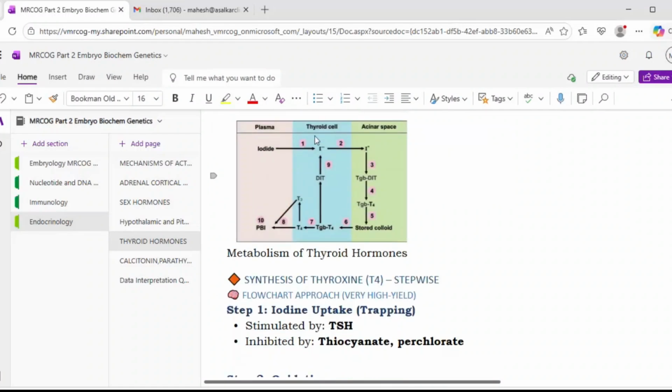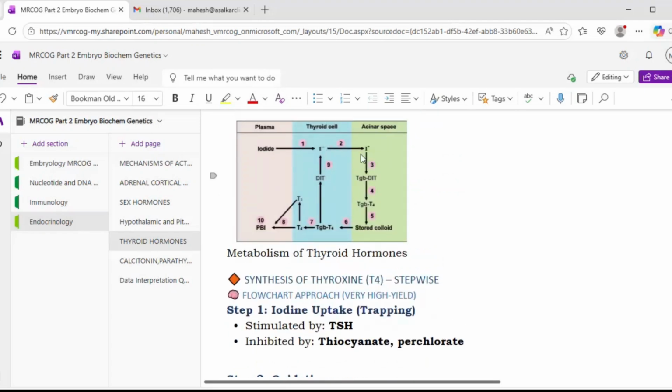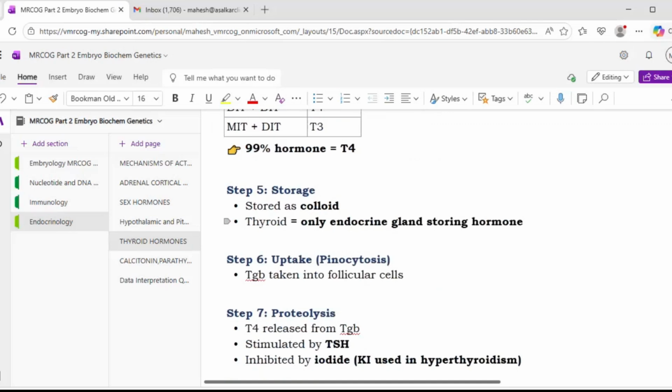So first is the uptake of the iodine. Second is the oxidation, where iodide is converted into active iodine. Then this binds with TGB. Along with TGB, DIT will be formed, and two DITs will combine to form T4, and MIT plus DIT will form T3.